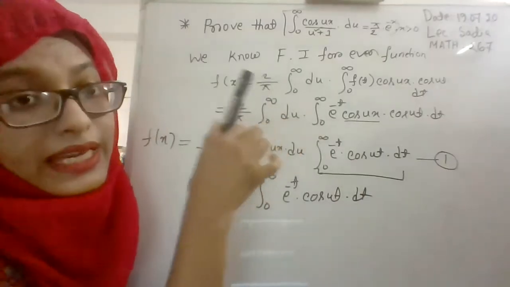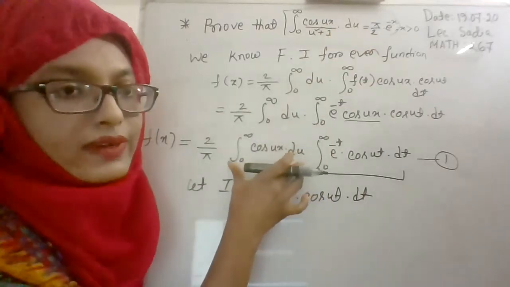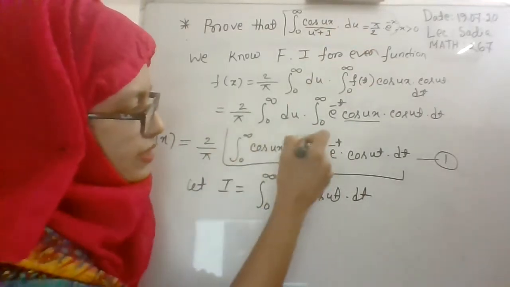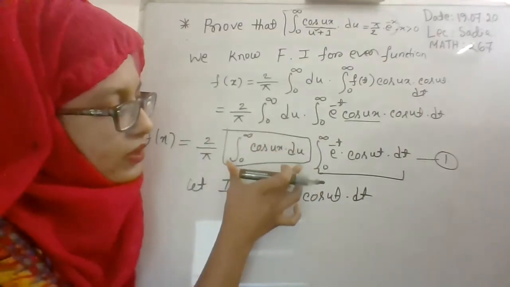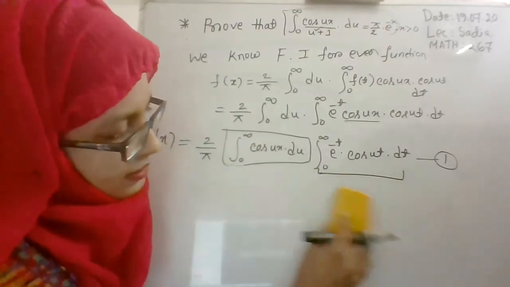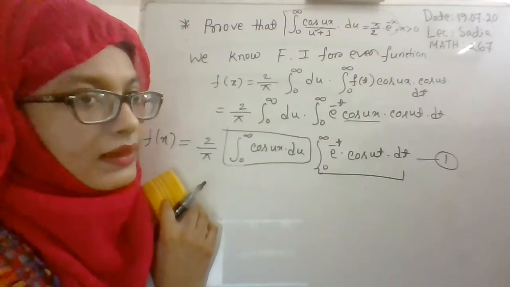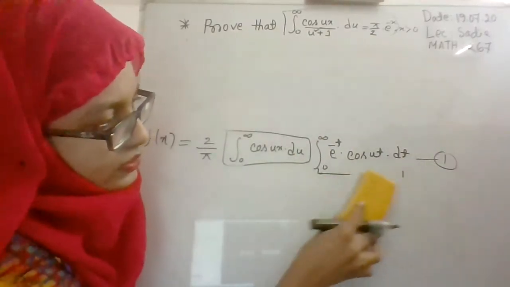Ma'am, could you please say again why we consider the cos ux du part? Okay. Because if you take a look at the proof, here the proof is 0 to infinity cos ux du. So it is not necessary to evaluate this portion. It is similar to our proof, right? 0 to infinity cos ux du. Yes, it is similar to your proof. That's why we will not evaluate this integral. We will evaluate the second one only. Have you got the point? Yes, ma'am. Okay. Let me write down equation number 1 in the upper part because after calculation we need this equation.